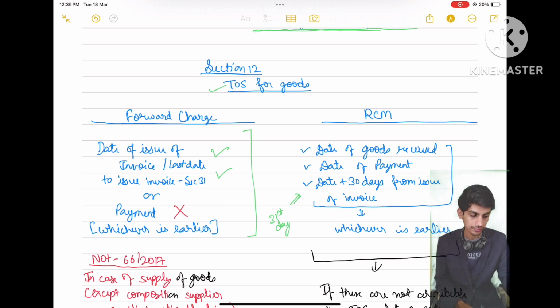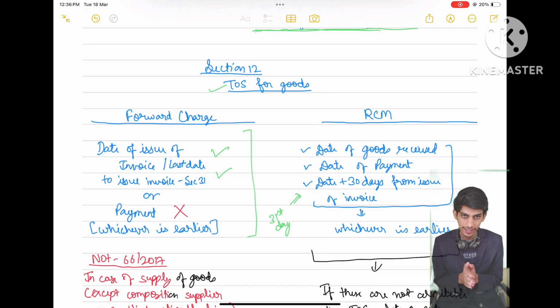Okay, so in case of supply of goods, we have two types of supply. First is normal supply, that is forward charge, when the tax is payable by the supplier itself. And second is reverse charge mechanism, where the supplier issues bill of supply and GST on supply is paid by the recipient. So we will discuss both of these cases.